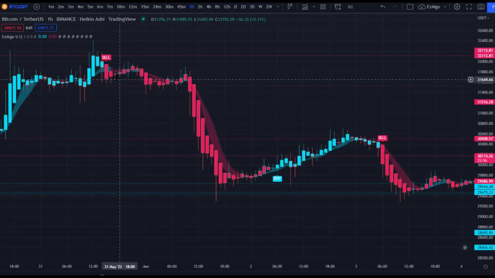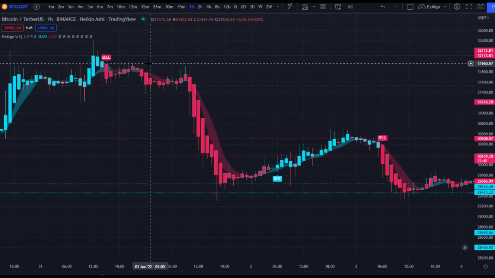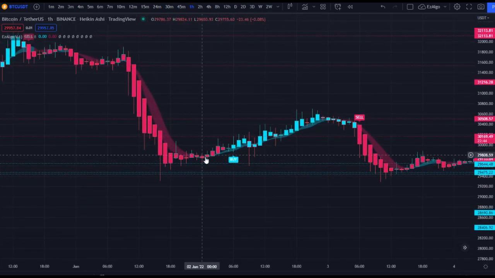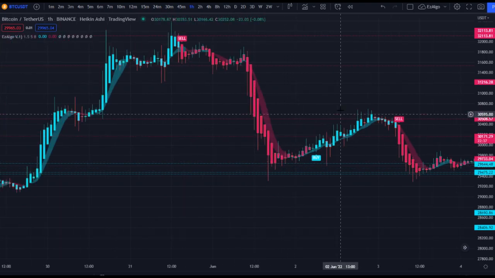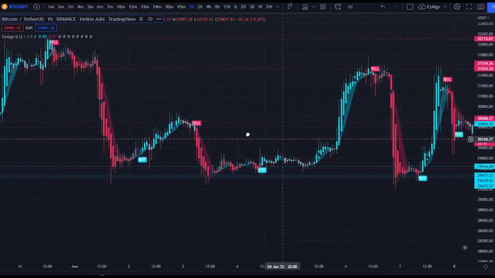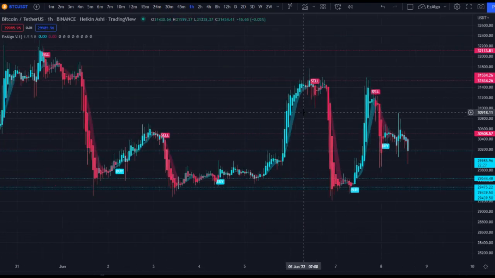So as you can see right here, the trend ribbon was flipping red right after a sell signal at resistance. So that tells me that there's a good chance price is going to go down. And what happens? It came back down to the support. Trend ribbon flips blue right around here. That gives me an idea that there's going to be a buy signal soon. So I'm getting ready to take that long. Comes right back up into this resistance, rejects again, hits support again, breaks through that, and then comes back up to this resistance. So first things first is you want to have a level identified on your chart.